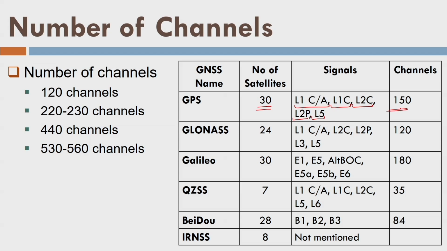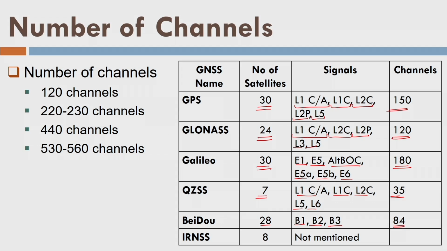In the same fashion, if I take the number of satellites which are in operation, and multiply with the number of signals each satellite is transmitting, let's say 5 here again, then we'll get 120 here. Similarly for Galileo, 30 and 6 signals. So I got something like this figure. This could be slightly wrong, right? QZSS 7, then we have something like this number. So I got 35. Here 28 satellites for Beidou, then 3 frequencies or 3 signals. So we have total 84 here.